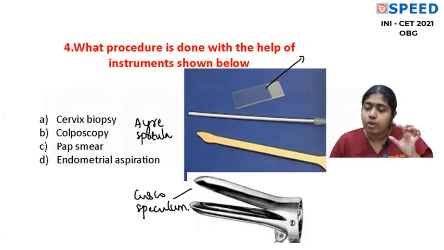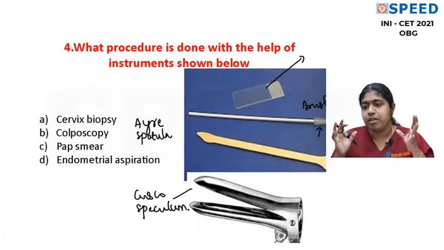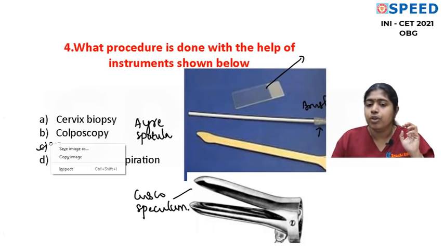Okay, and of course all of you know that the shape of the external cervical os is different in nulliparous woman and multiparous woman. Okay, I'll show you pictures of them and which end is used for what, I'll show you. And here we also have an endocervical brush. So this is a brush to collect the material from the endocervix. So basically what are we going to do? We are going to take a Pap smear. So very simple and very common procedure in the OPD. So we are going to do a Pap smear.